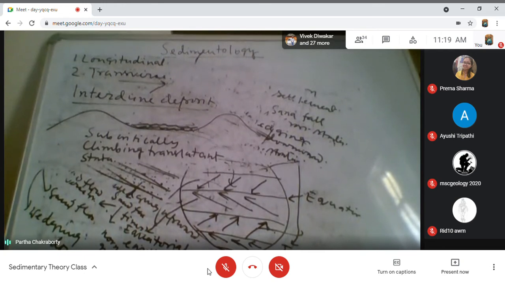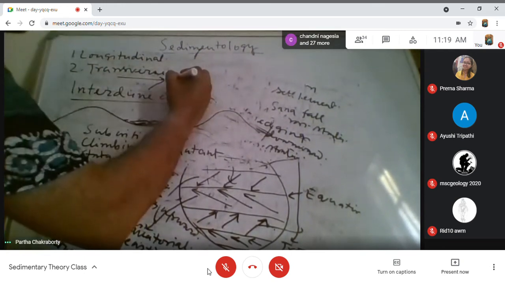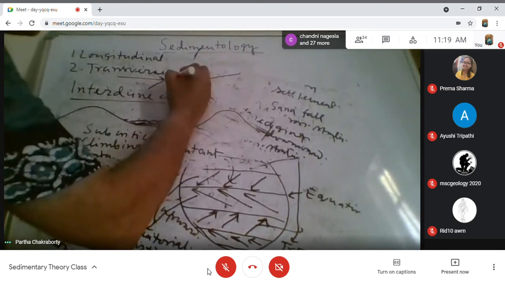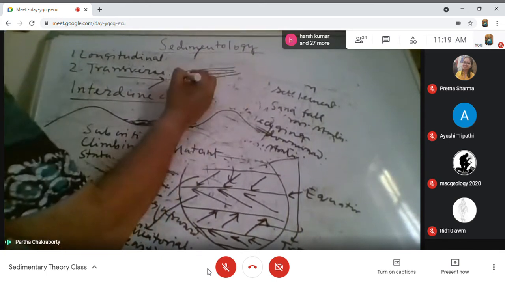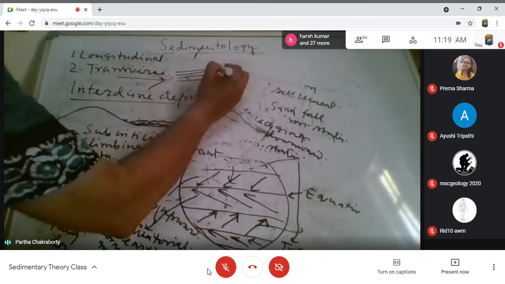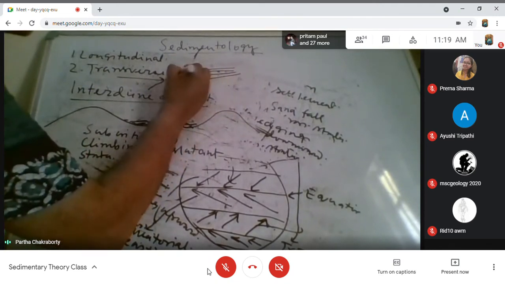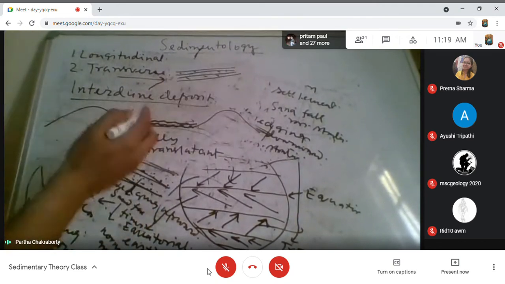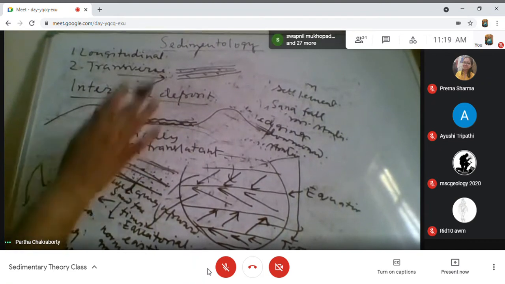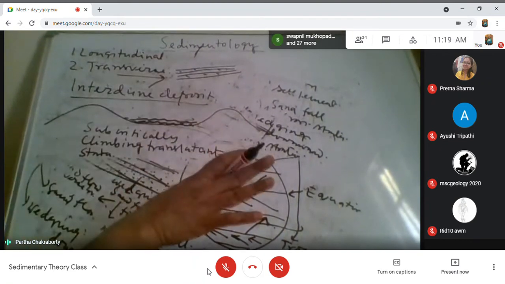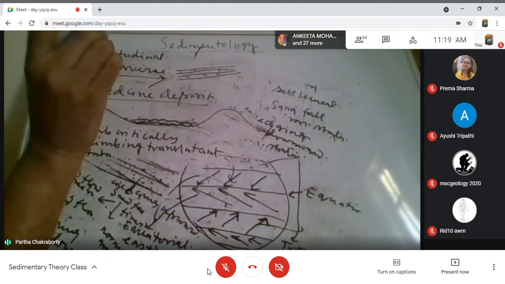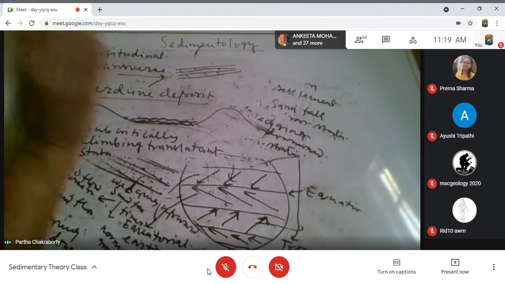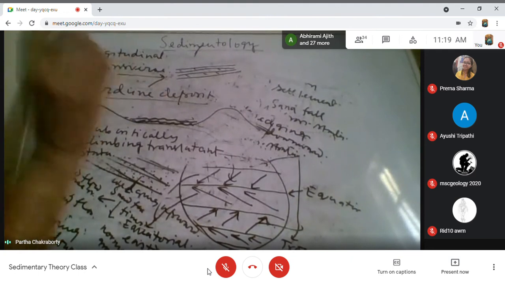How does it look? It is a very low gradient strata. Within that, here and there, you may get one or two cross stratifications. This is actually the product of low angle migration of these ripples at the interdune, and there is suspension settlement, so they subcritically climb.